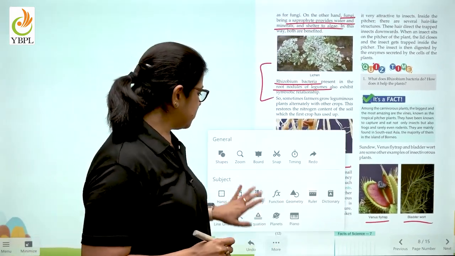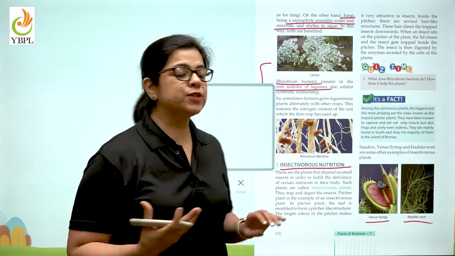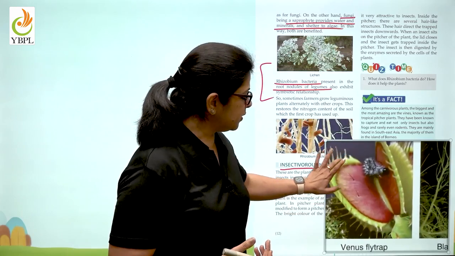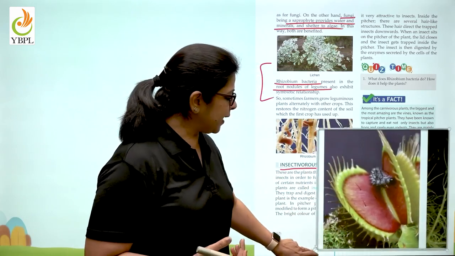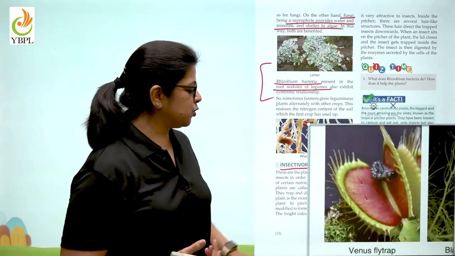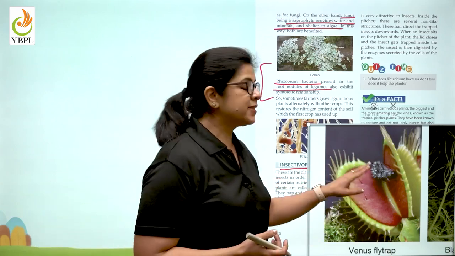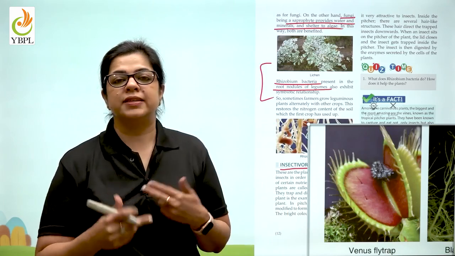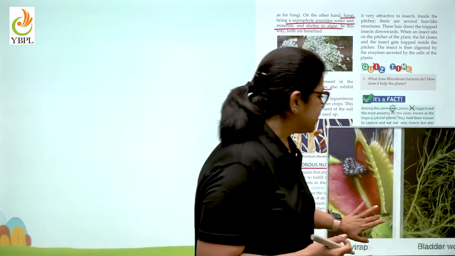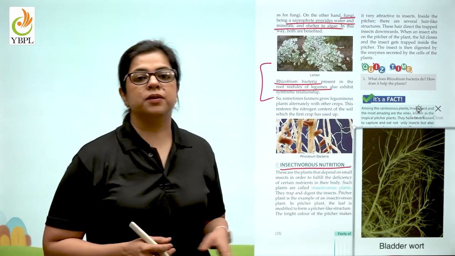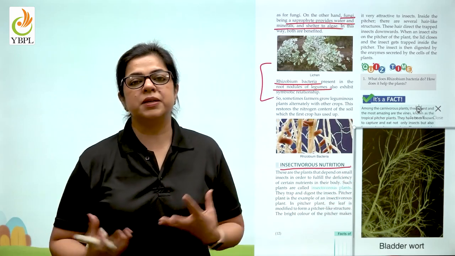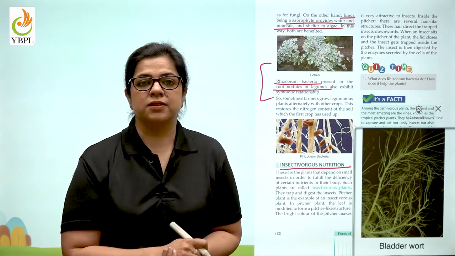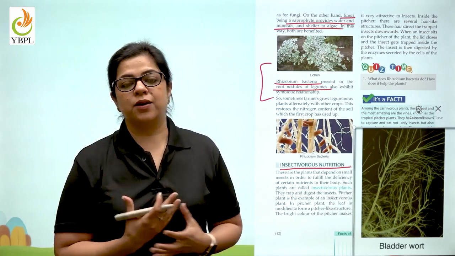Now, if you see the pictures carefully, the leaves of the Venus flytrap plant are modified into a trap. Because they are bright in color, the insect is attracted towards them. The moment the insect sits, the leaves close like a trap and digestive juices digest the insect. Similarly, in case of bladderwort, the leaves have a very sticky material coming out of them. The minute the insect sticks to this fluid, it cannot fly away at all.